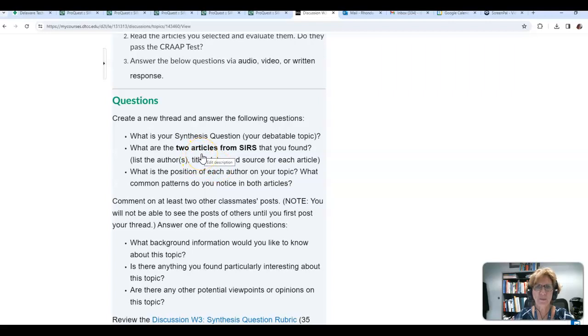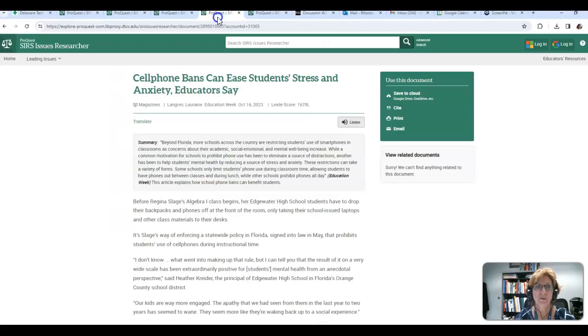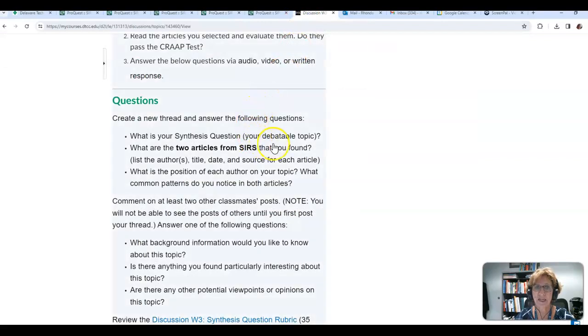Then you're going to give me all the information from the 2 articles that you found. So you'll give me the author, you'll give me the title, you'll give me the date, and you'll give me the publication where it was published. And you'll do that for both of them. Just type that out so I can find your articles and approve them.